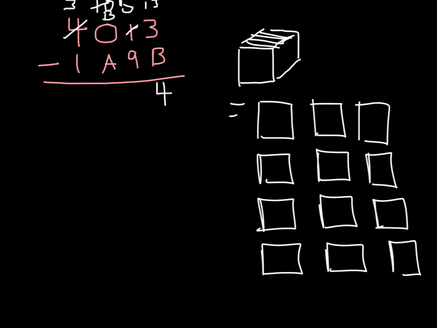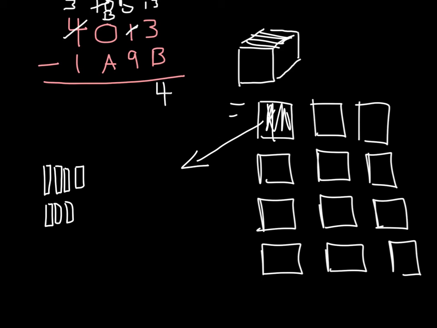So I'm going to take one of my squares and break it up into 12 long pieces. 1, 2, 3, 4, 5, 6, 7, 8, 9, 10, 11, 12.